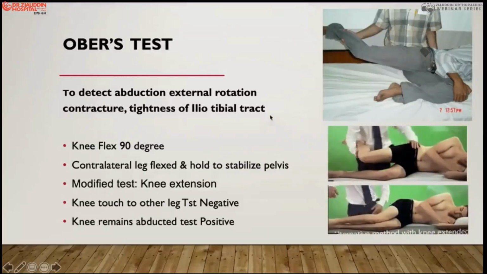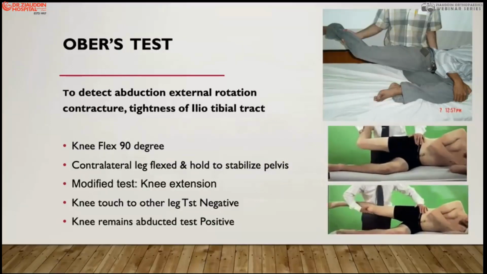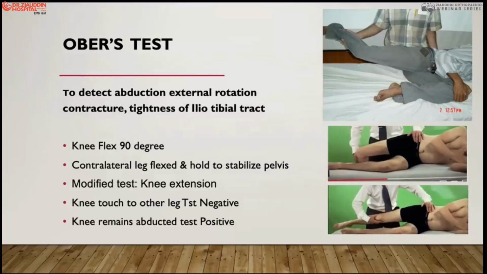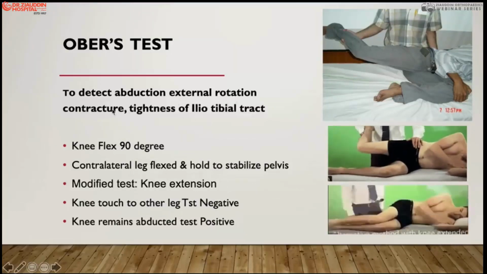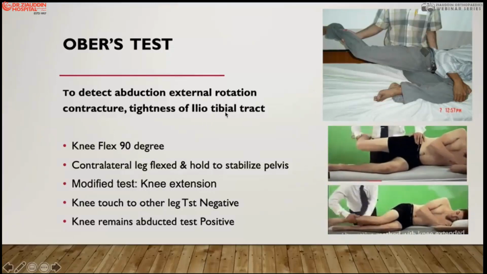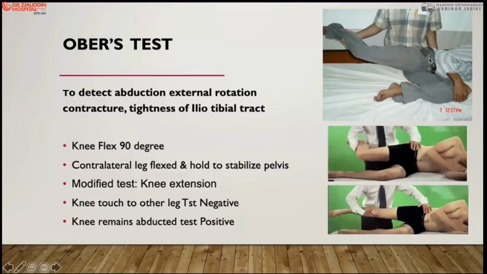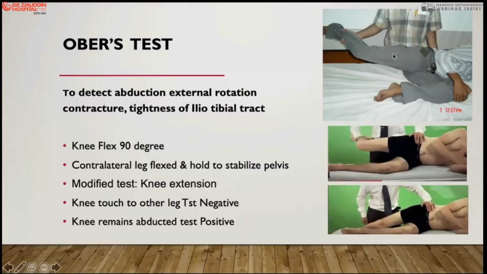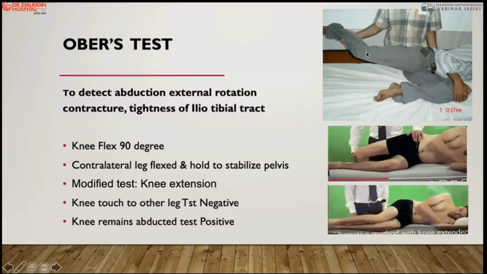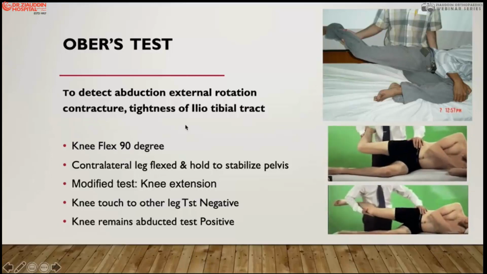So here is the very important test, the Ober test. We commonly ask this in the examinations, and the Ober test gives the differentiation or inference regarding contractures of the iliotibial band. And the iliotibial band, as I already explained, starts from the hip joint to the knee joint, so it crosses over the two joints. It can produce a contracture at the hip joint and also at the knee joint, which can be tested with the Ober test.